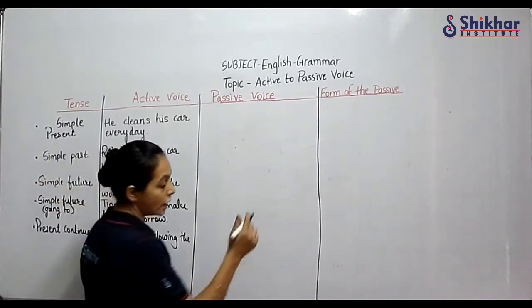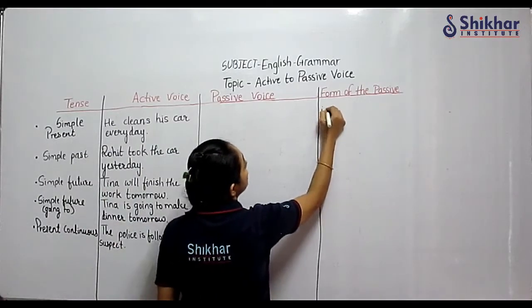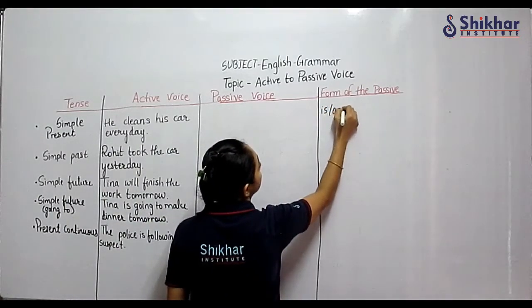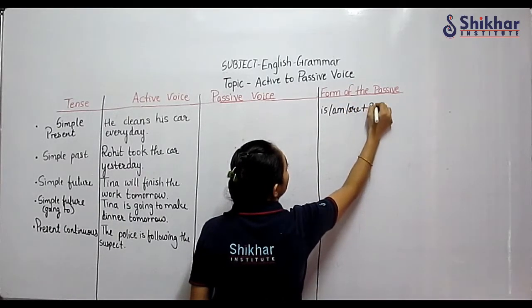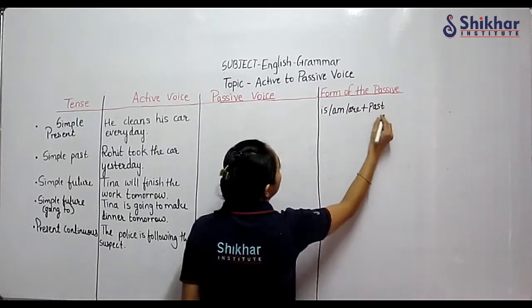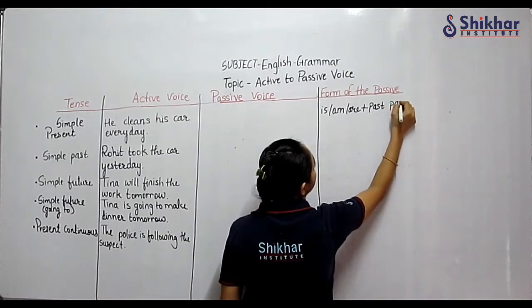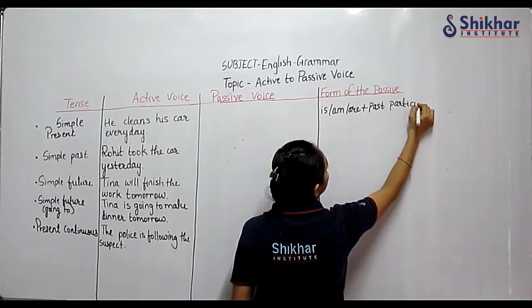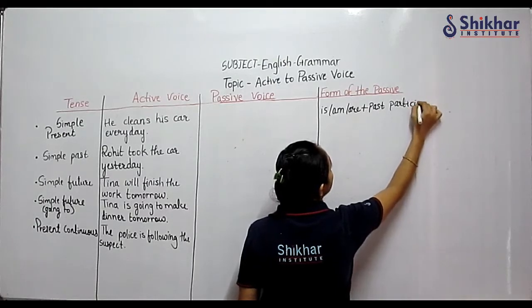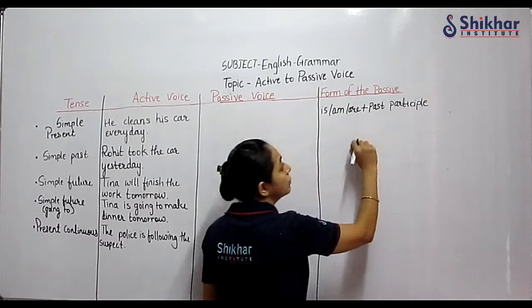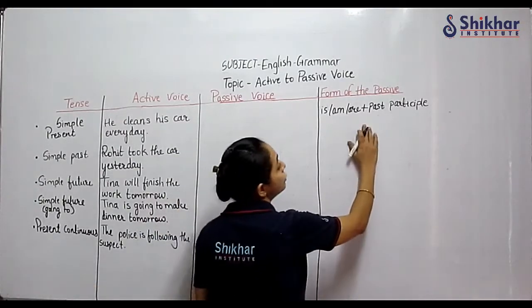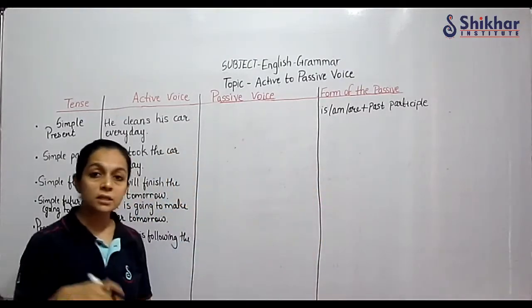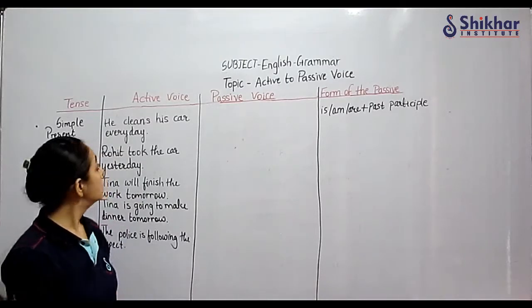So let us write: is, am, are plus past participle. Past participle means the past participle form of the verb, that you should understand.